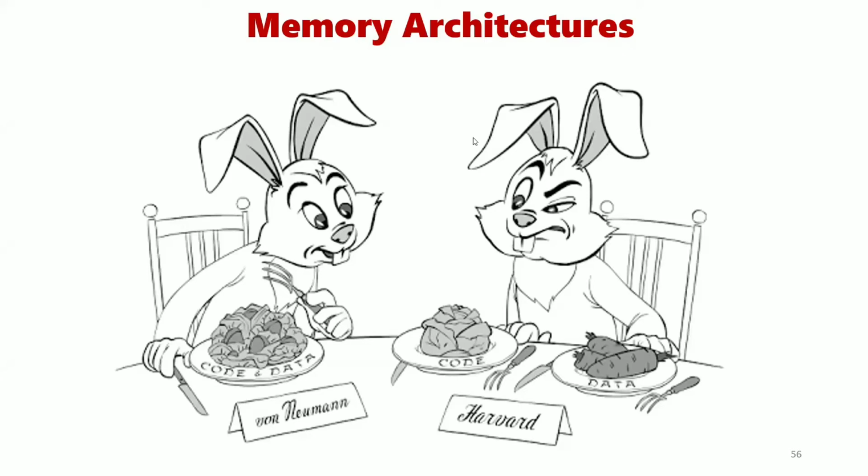But due to space constraints, whenever you place two memories in different spaces, it can consume more space in your circuit, in your IC. Apart from that, it does not have any limitations. So that is the advantage of the Harvard architecture.